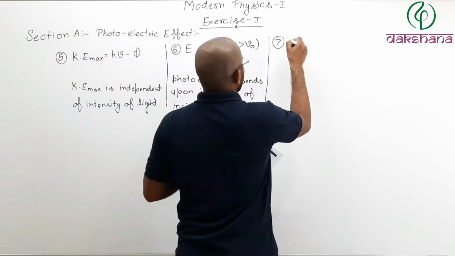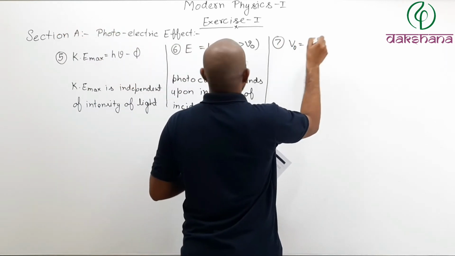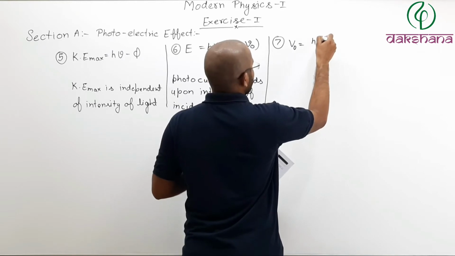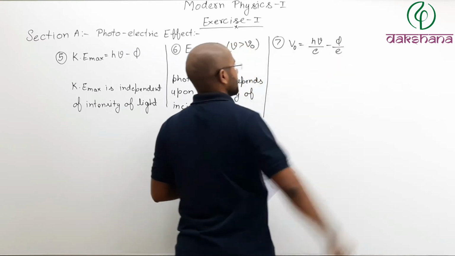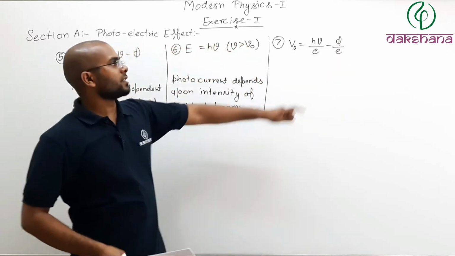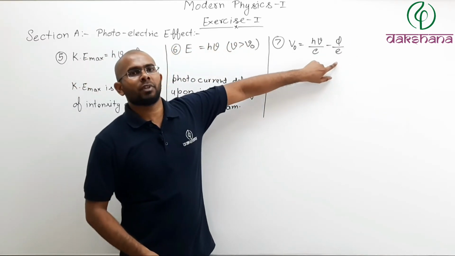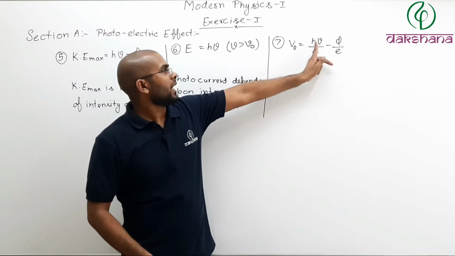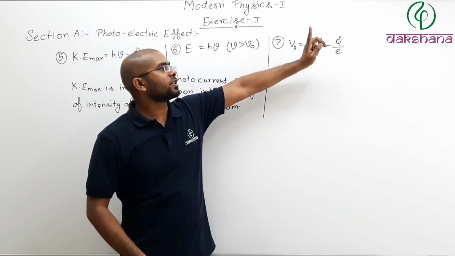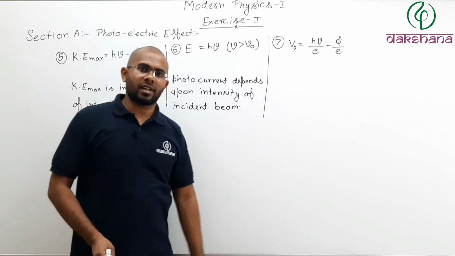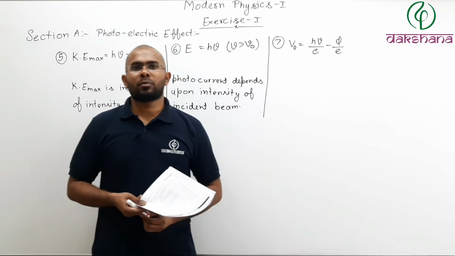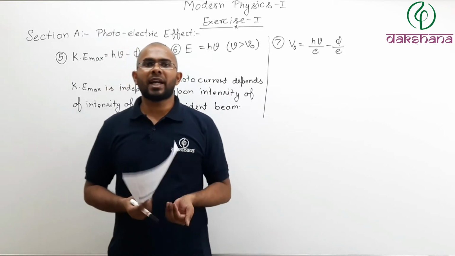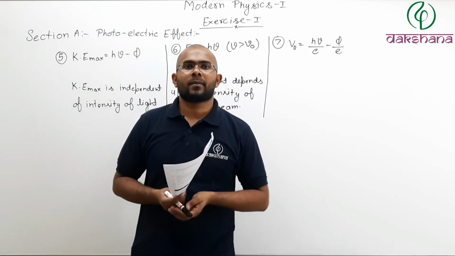So you write stopping potential V naught as h nu divided by e minus phi by e, where phi is the work function, e is the magnitude of the charge on one electron, h is the Planck's constant, nu is the frequency of the incident ray. Now, what actually happens when stopping potential is applied?